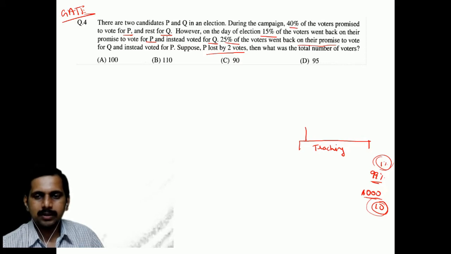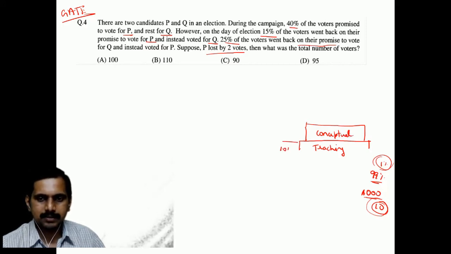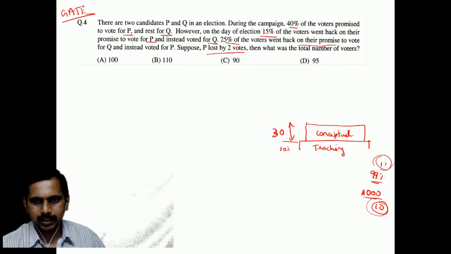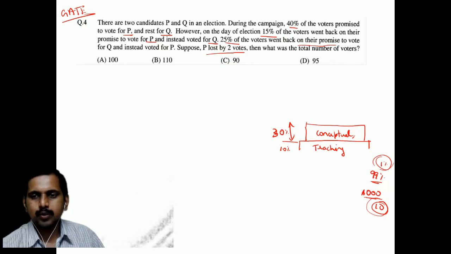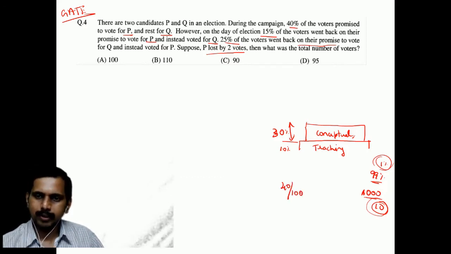Then comes your conceptual understanding. The teaching is 10%, then what you understand is around 30%. So if you attend all the teaching and you get a conceptual understanding, then you can score 40 out of 100. You can score 40 out of 100 with good concepts.